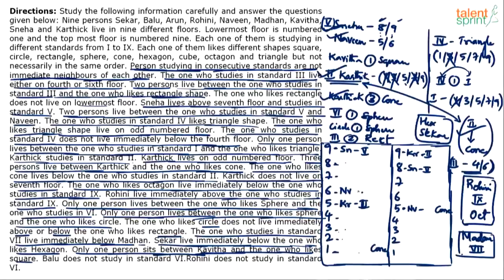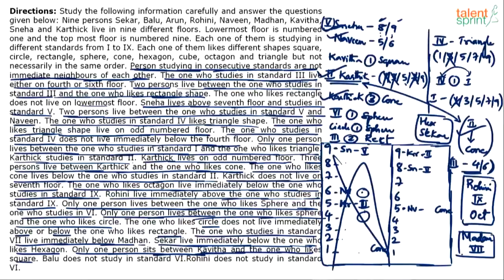Third standard now cannot come on 6th floor or 4th floor. These two cannot be third standard because then they become neighbors, right? But we know that third standard can only take either 4th floor or 6th floor, which is clearly ruled out in case number 1. So case number 1 is wrong. Only case number 2 is correct.